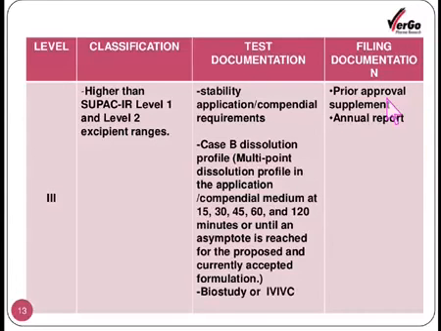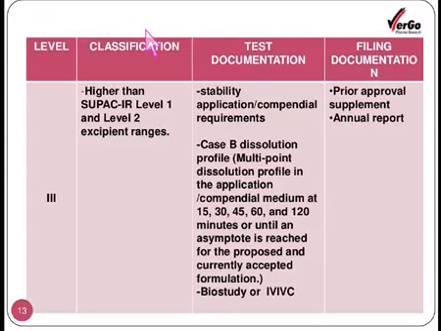Let us see, in the same category of changes of the composition, the level 3 kind of change, higher than SUPAC IR level 1 and level 2 excipient changes. So whatever limits have been stated earlier, if the changes are beyond those values, they can be considered under level 3.